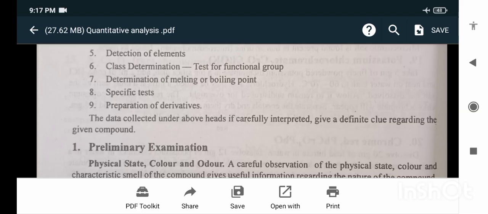The data collected under the above heads, if carefully interpreted, give a definite clue regarding the given compound.